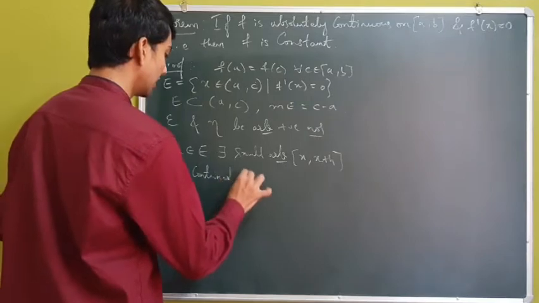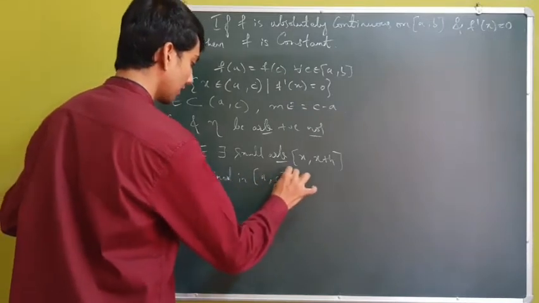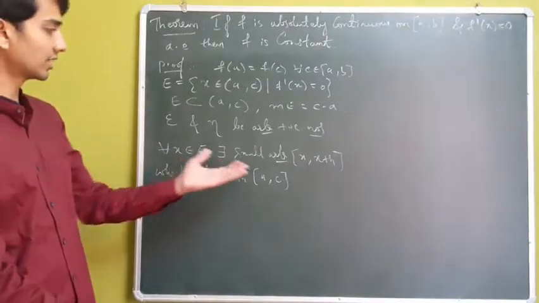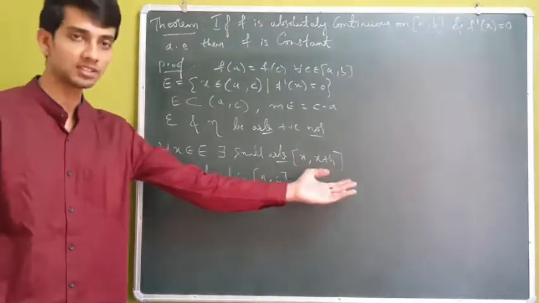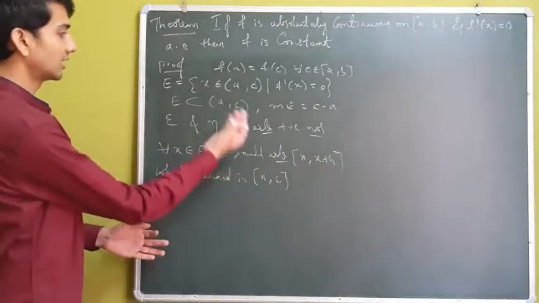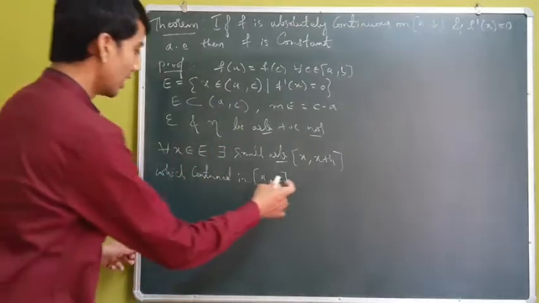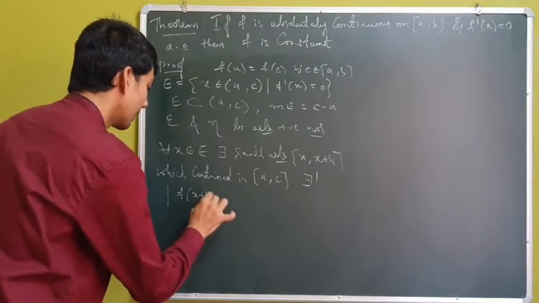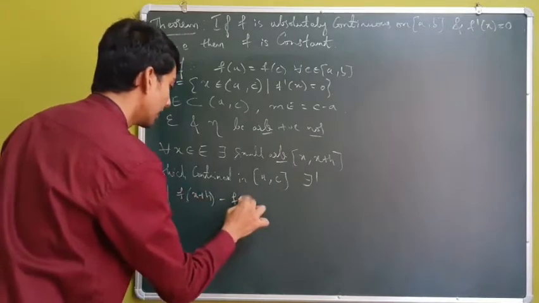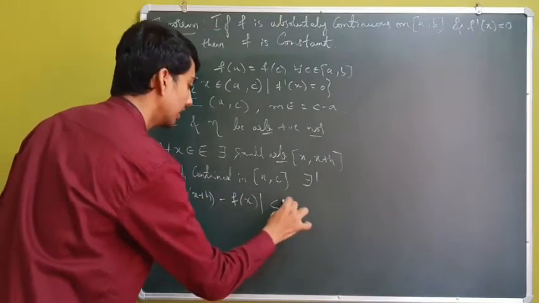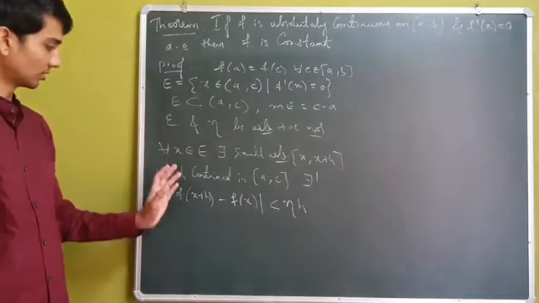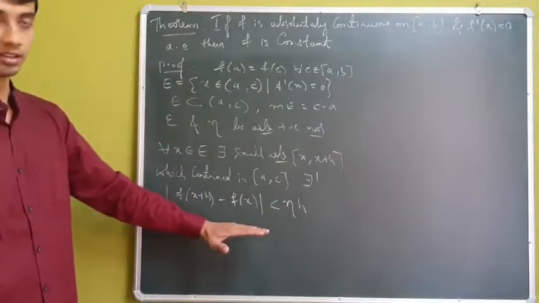So if I choose a point x, I can find a small interval x plus h such that it is contained in closed ac, along with mod of f of x plus h minus f of x being less than eta times h. So I have this condition now.